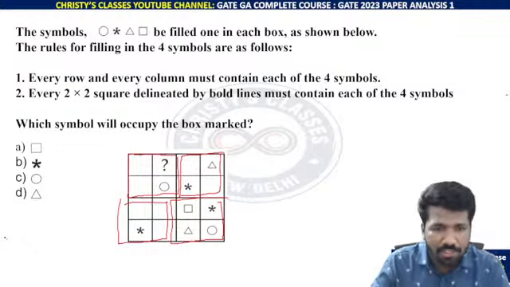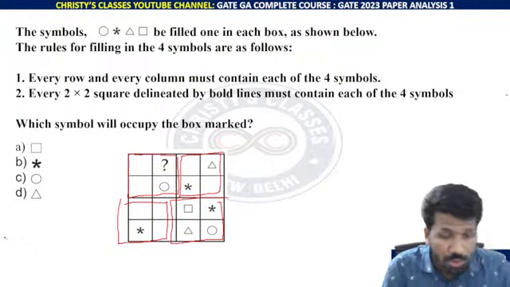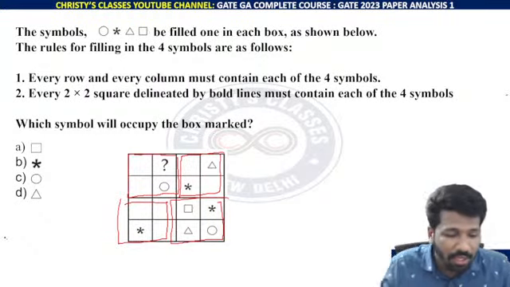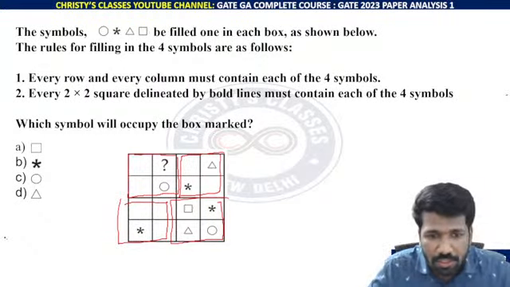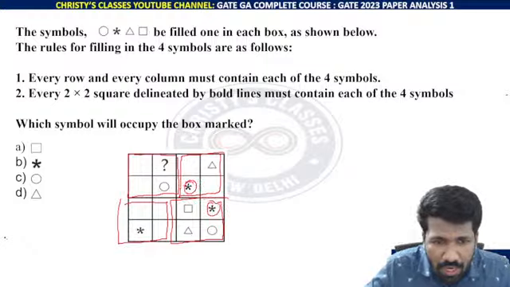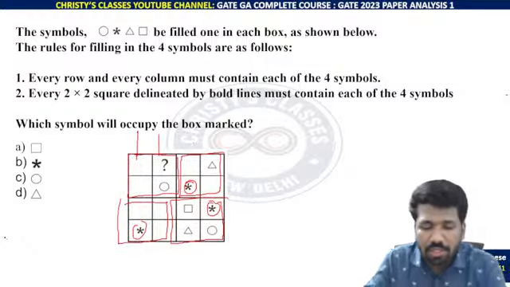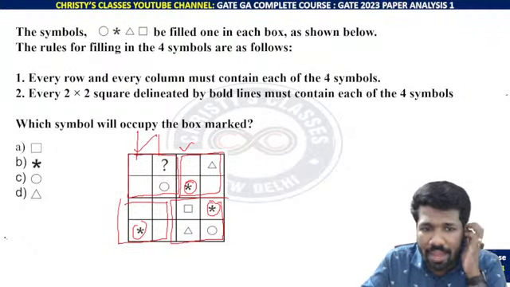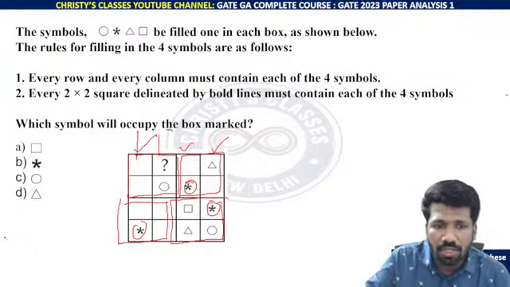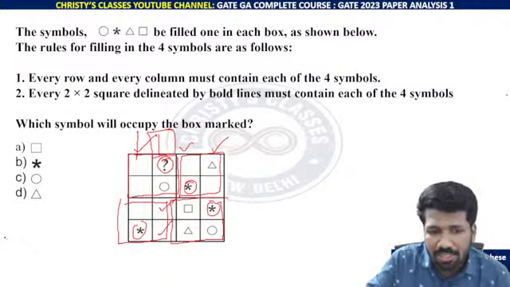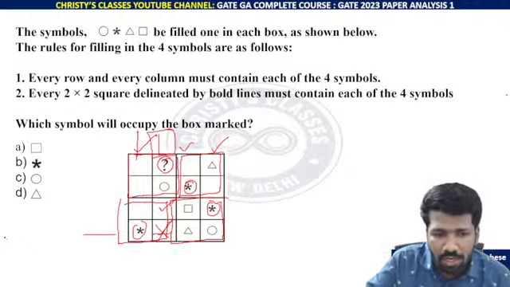Look, when I was discussing this question in the class, students also were mentioning an easy way. That itself is enough. Look at this. Star is here, here and here. That means star is in this column and this column. So star is missing in this column. So this question mark should be star. But star cannot be here because star is already in this row. So star should be here.